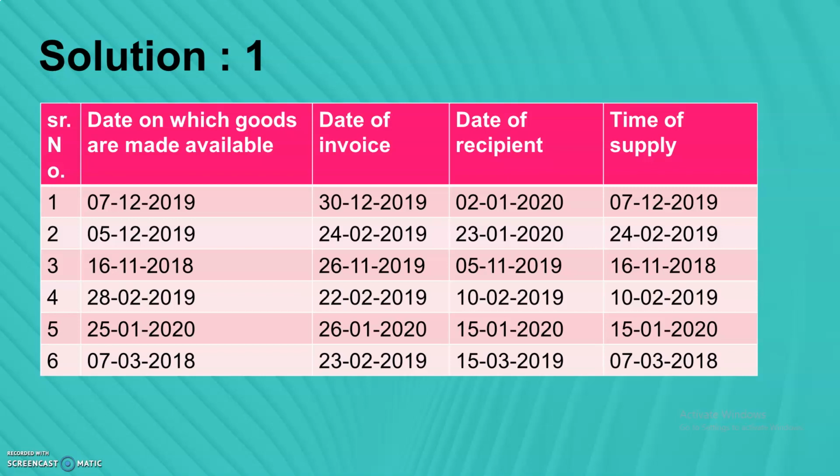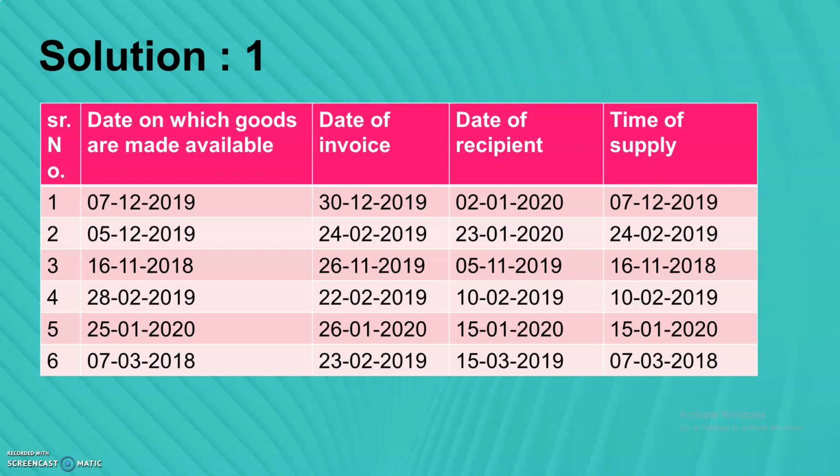Let's go further and focus on serial number 1. Now on your screen, serial number 1 में पहला है 2019, डेट ऑन विच गुड्स आर मेड अवेलेबल, वहाँ पे 2019 है, देन अगेन 2019 एंड देन 2020. In short, now we have to compare 2019 and 2019, right? In 2019 and 2019, the first two columns, the year is same. Then we will compare month. Month is 12 and 12. Now we will compare day, 7 and 30. Of course, 7 comes first, then comes 30. So 7/12/2019 in serial number 1 will be our time of supply.